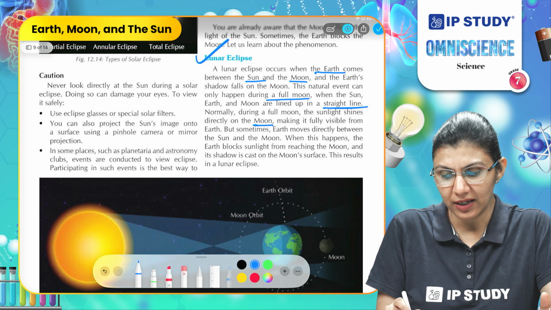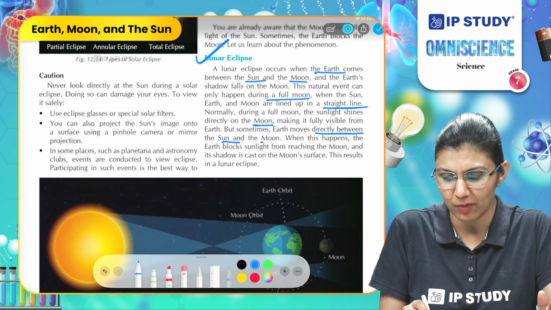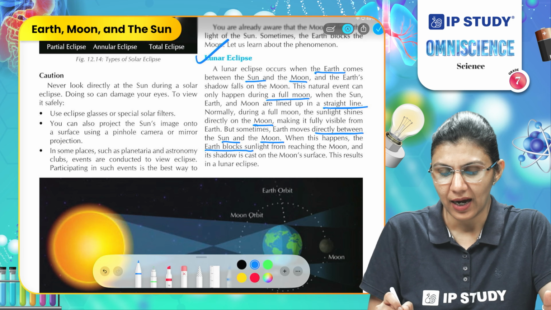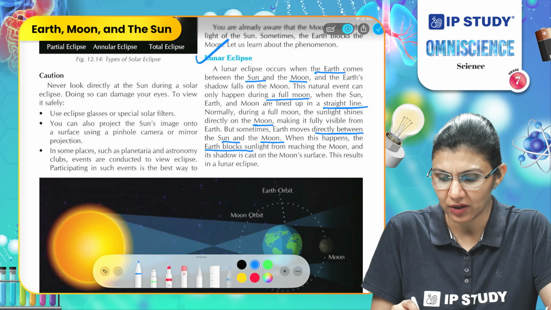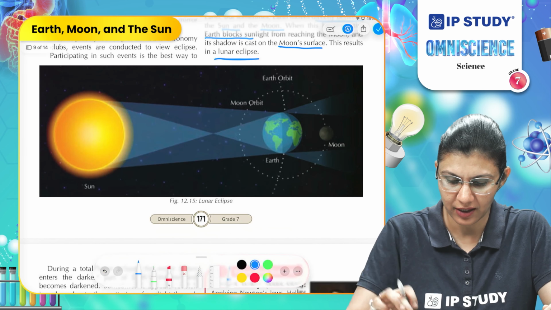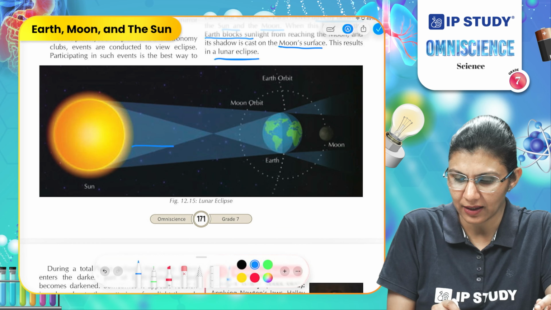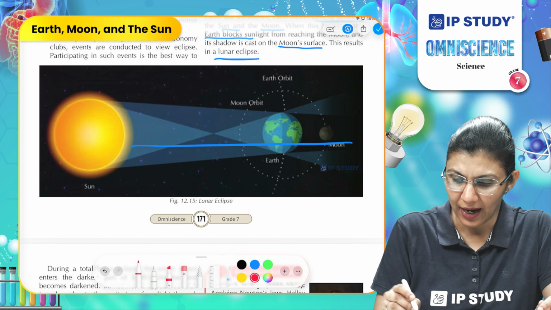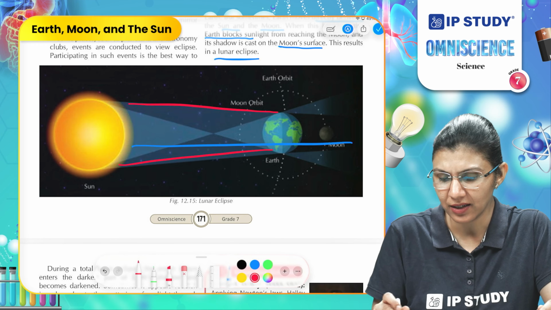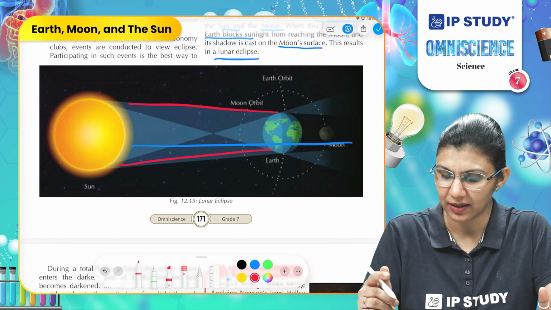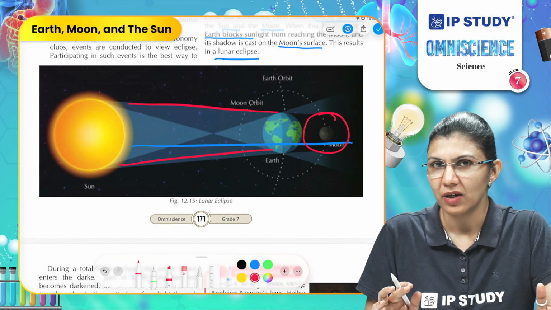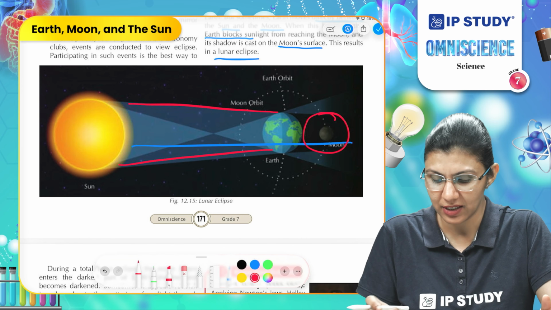But sometimes when the Earth moves directly between the sun and the moon, the sunlight is blocked by the Earth and it casts its shadow on the surface of the moon, resulting in the lunar eclipse. Here we can see this. Sun, moon and Earth are in one line, and the light rays from the sun are reaching the Earth and completely blocked by the Earth, and are not reaching the moon. So here it is completely dark. In this case, we are not able to see the moon here.